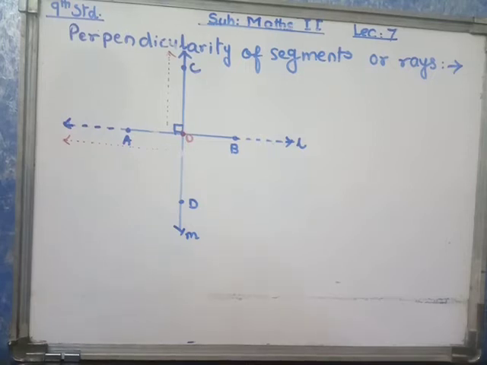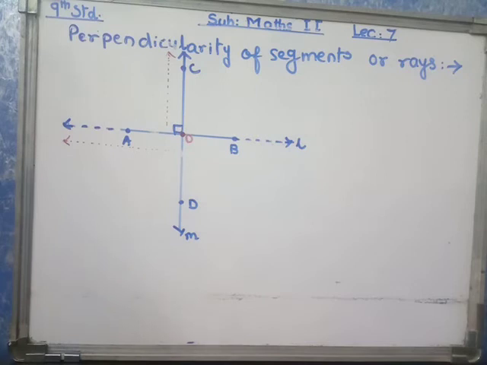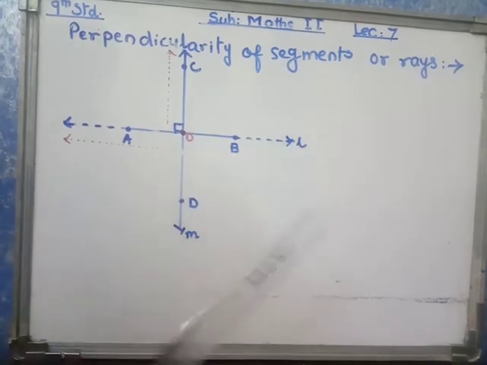Perpendicularity of segments or rays. Look at the diagram.